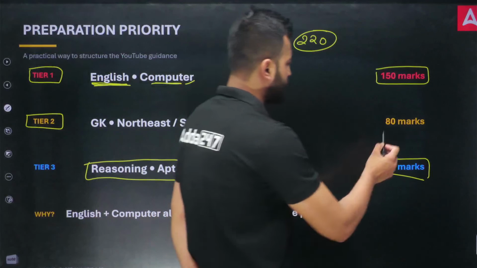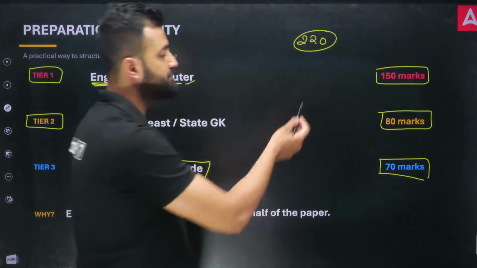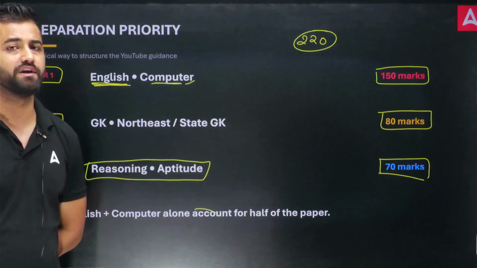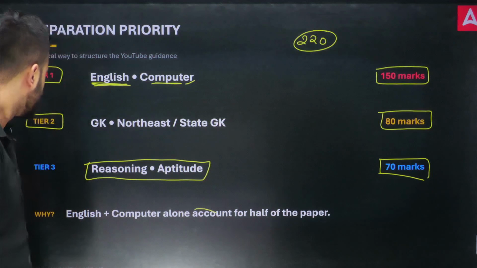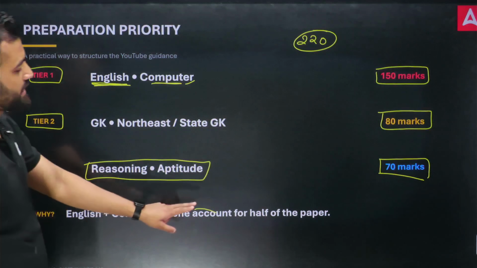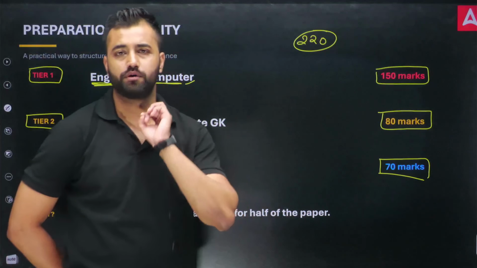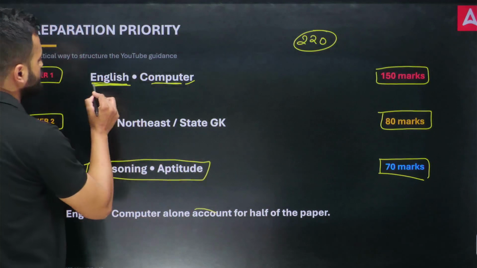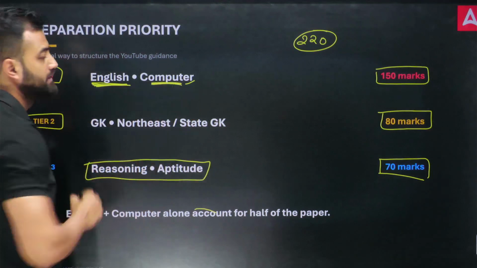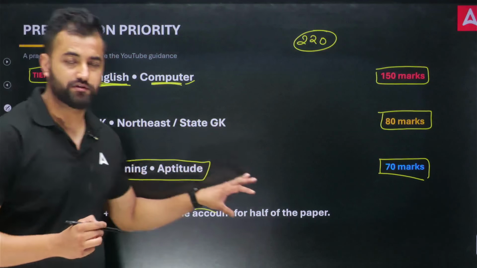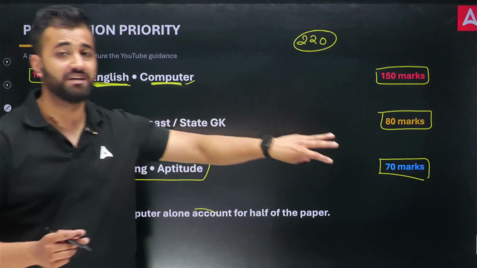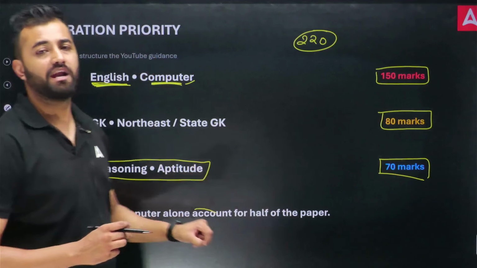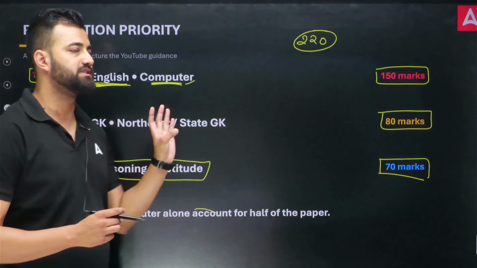So here 80 marks weightage and 70 marks weightage. This should be the priority that you follow if you want to give the examination next time. English and computer alone account for half of the paper. Very, very important. Keep in mind that you have to focus on English and computer no matter what, right? And reasoning and aptitude after that, because it is higher scoring, we can easily score good marks in this part. And last but not least, GK, Northeast, State GK.